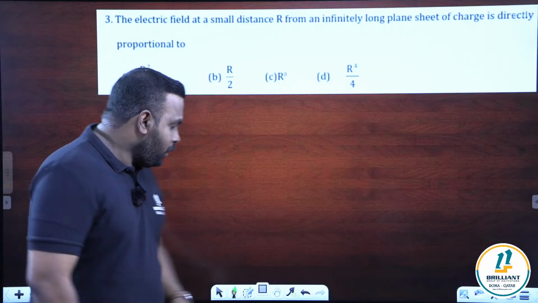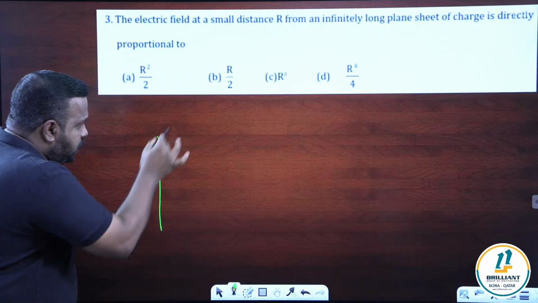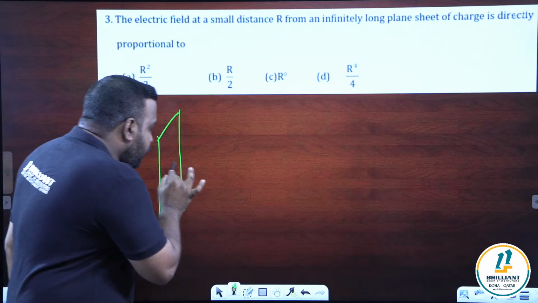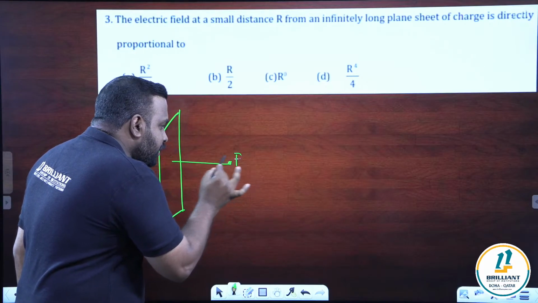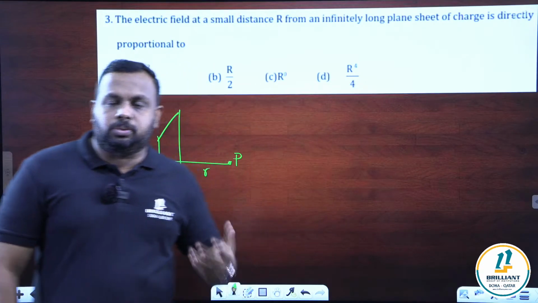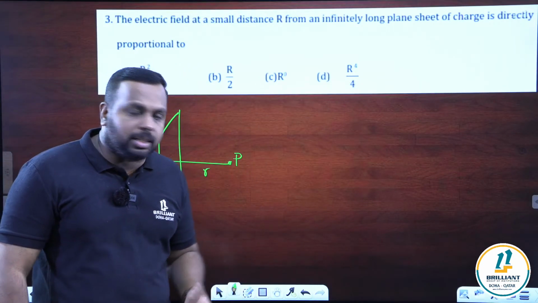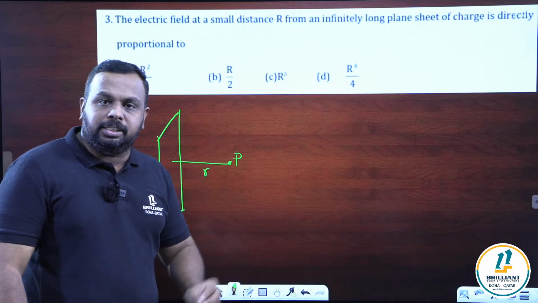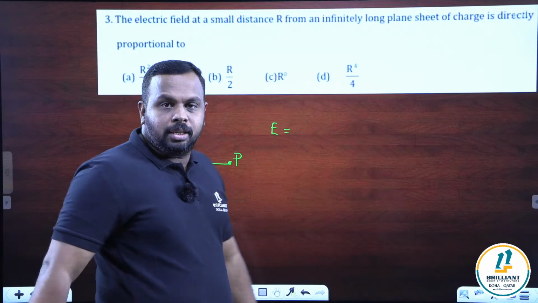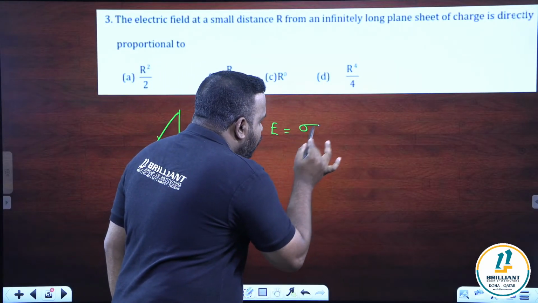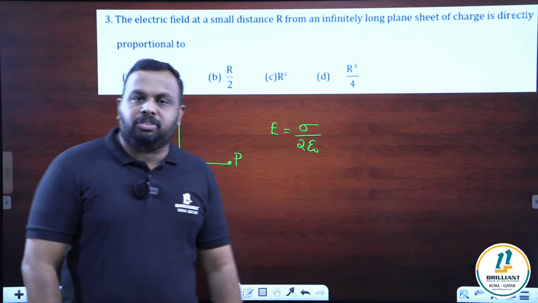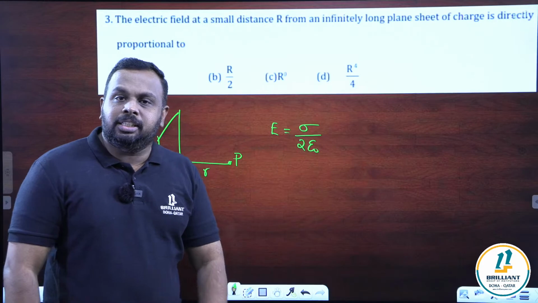Do you remember? If you are taking a plane sheet, let it be a plane sheet, and I'm taking a point P. Look at this, it's a point P which is at a distance r from the plane sheet. Recall the formula. So you know the importance of studying the formulas. So what is the formula for electric field intensity? Electric field intensity, E is equal to, I think all of you know it, it is sigma by 2 epsilon naught. This is the formula for the electric field intensity. E is equal to sigma by 2 epsilon naught.